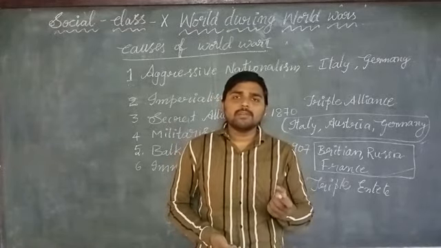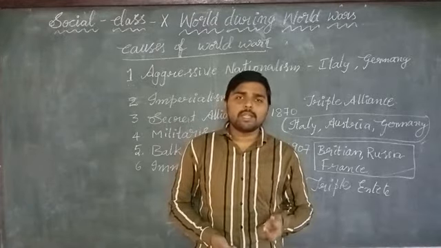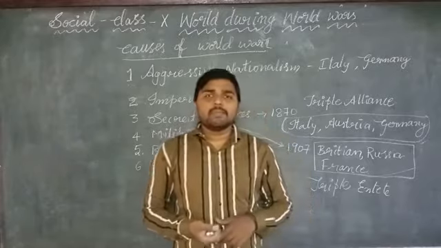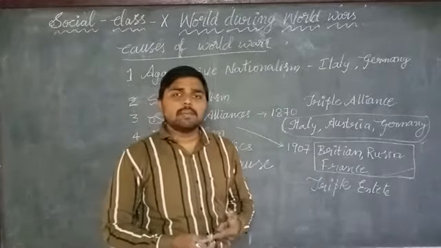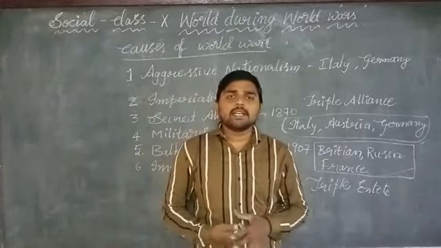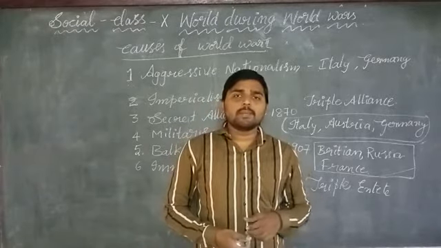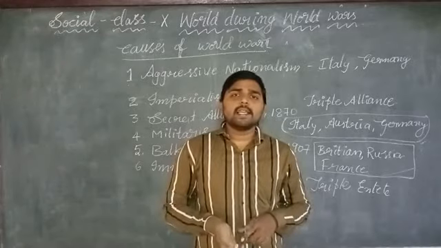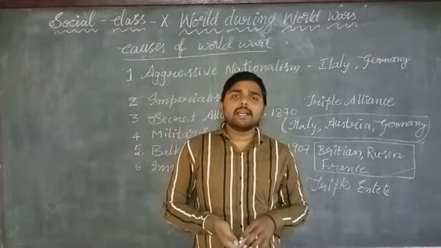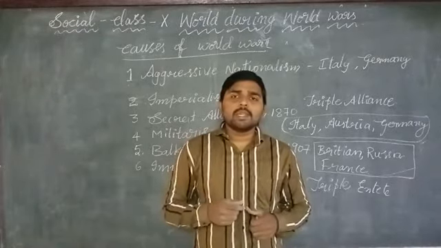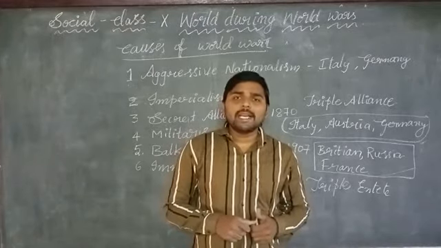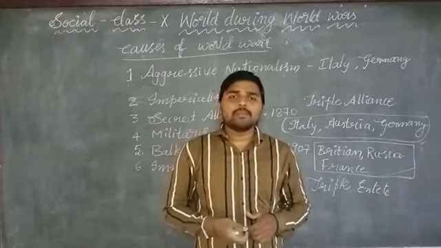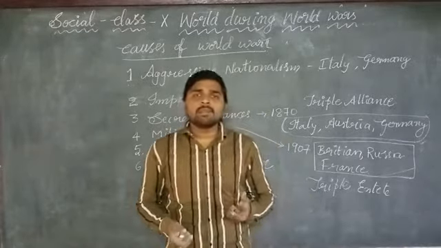The military expenditure was increased three times more than the actual expenditure in countries like Britain, Germany, Austria, Italy, France, and Russia. All these countries increased their expenditure on the military to grow the military, to develop military weapons, and to develop the industries related to the armed forces.